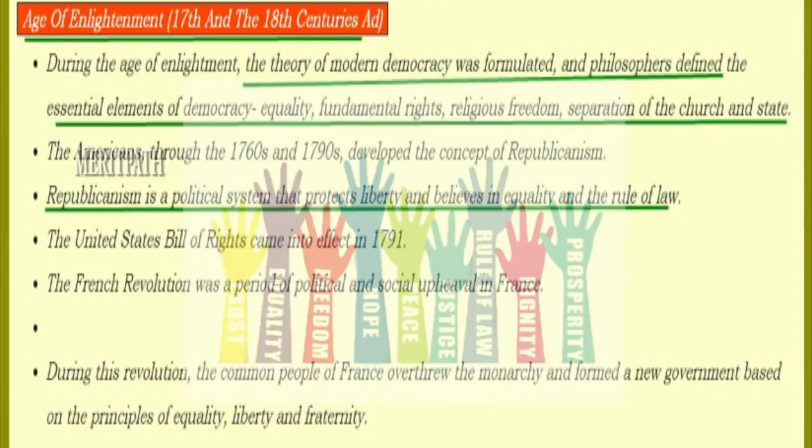Republicanism is a political system which protects liberty and believes in equality and the rule of law. The United States Bill of Rights came into effect in the year 1791.